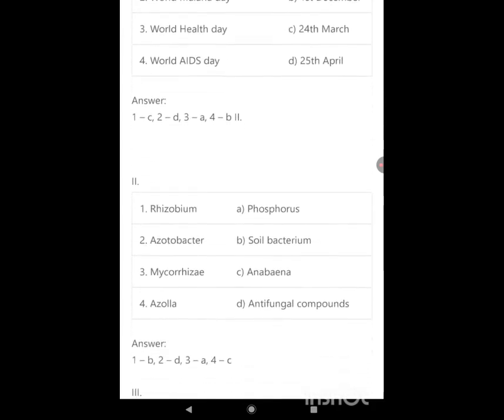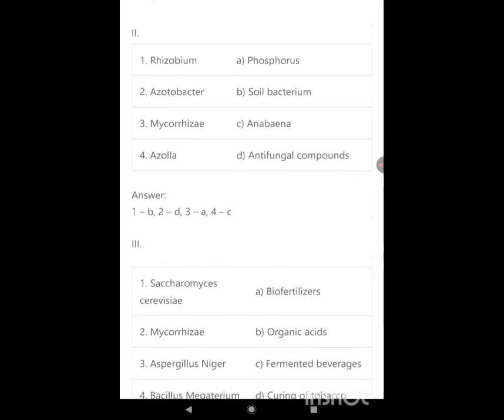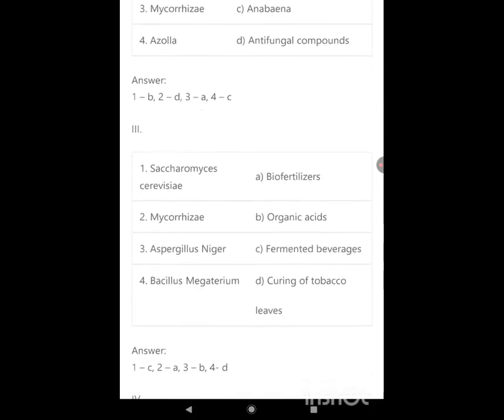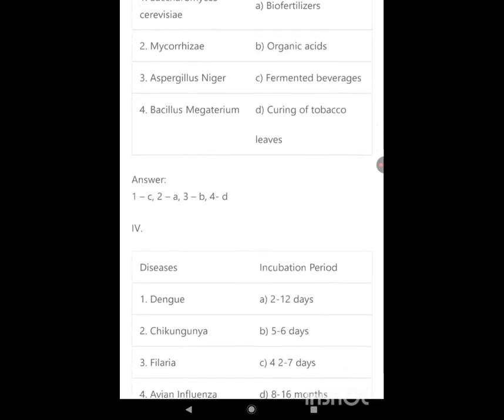Rhizobium, soil bacterium. Azotobacter, antifungal compounds. Mycorrhizae, phosphorus. Azolla, Anabaena. Saccharomyces cerevisiae, fermented beverages. Mycorrhizae, biofertilizers. Aspergillus niger, organic acids. Bacillus megaterium, curing of tobacco leaves.